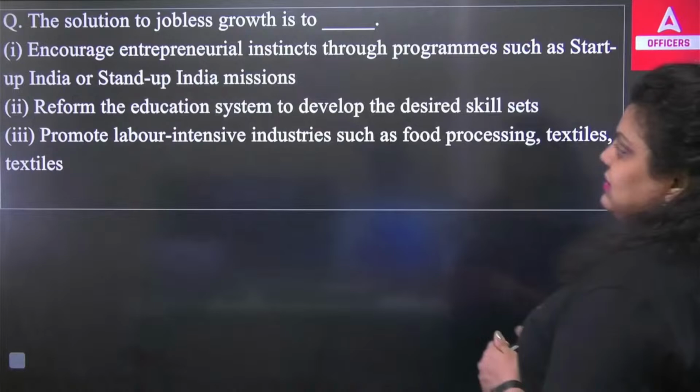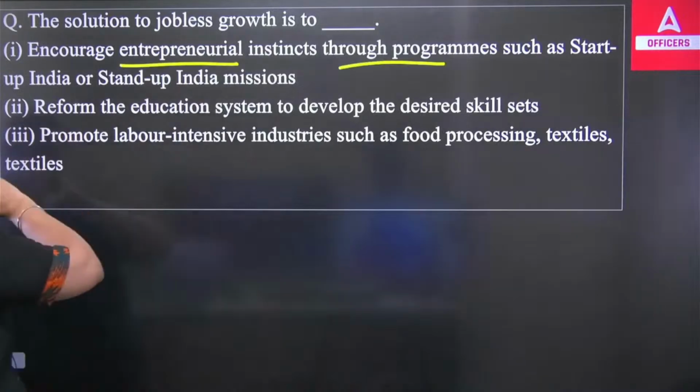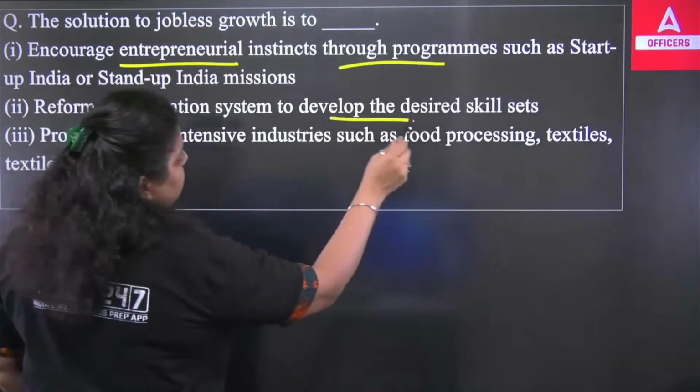To encourage entrepreneurship through programs such as Startup India and Stand Up India; reform the education system to develop the desired skill sets; and third, promote labor-intensive industries such as food processing, textiles, etc. So which of the following should be done to remove jobless growth in the country?